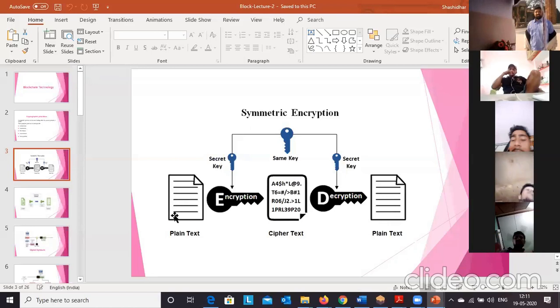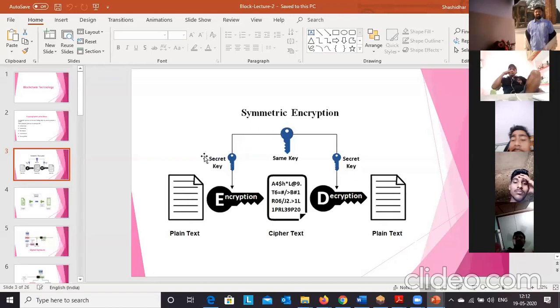In order to encrypt as well as decrypt the message, we need some mechanism. Decryption is the reverse process of encryption: converting the unreadable message back into the normal form, or plain text. For this we need a key, a secret key, that is shared between the two parties in symmetric encryption.